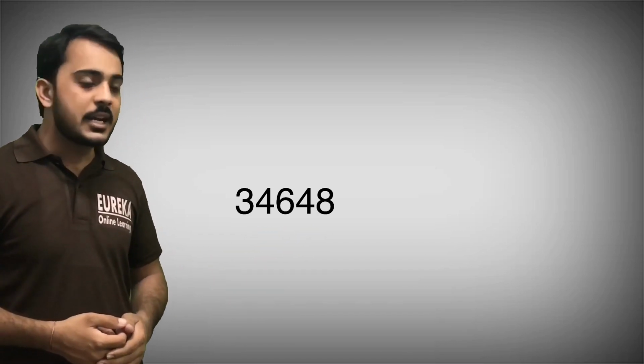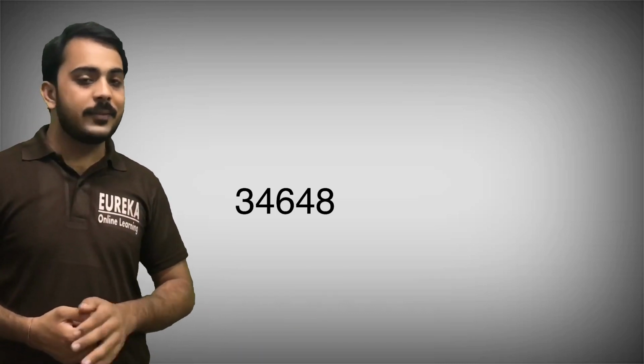Here we can see that the last two digits are 4 and 8. And 4 and 8, that is 48, and 48 is divisible by 4. That's why the total number is divisible by 4. If any number has last two digits divisible by 4, then that number will be divisible by 4.